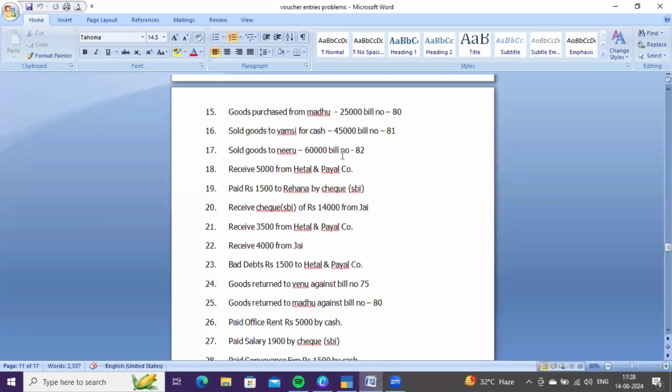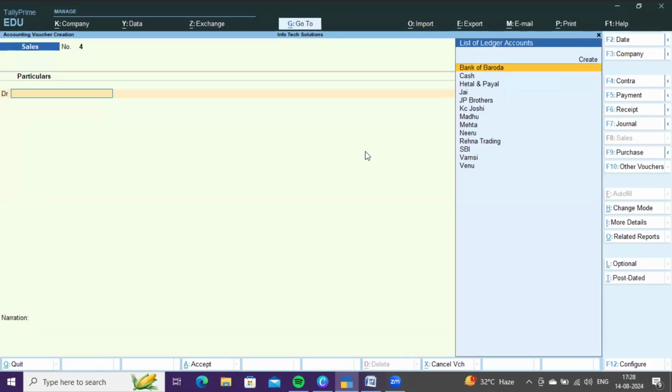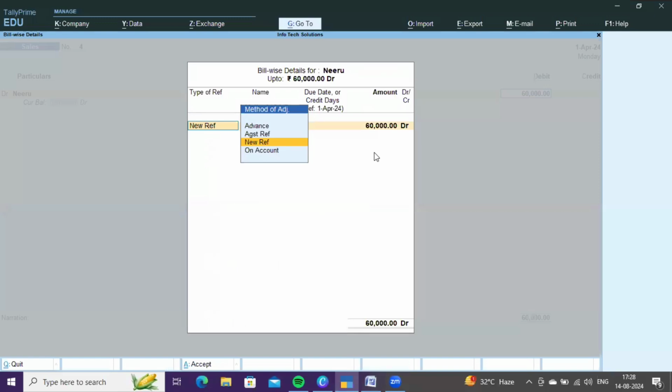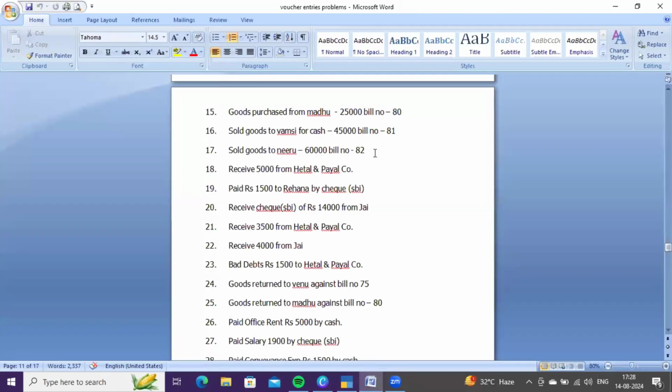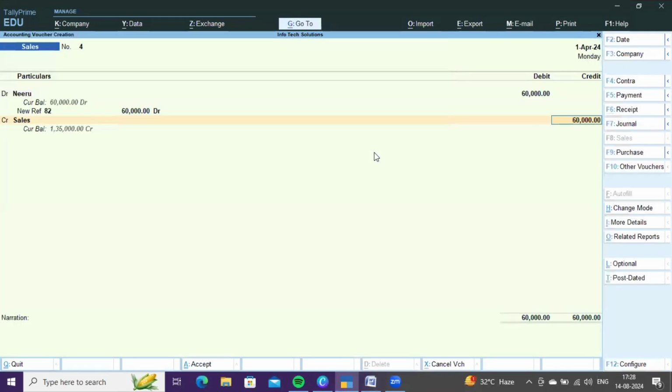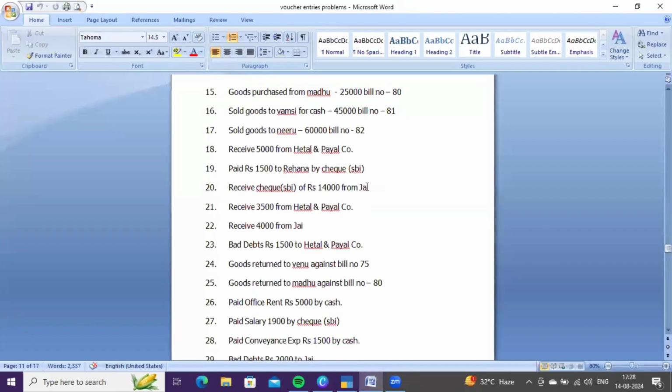Sold goods to Neeru, 60,000, and the bill number is 82. So here you are selling goods to Neeru and no amount has been received from Neeru. So it is a credit transaction. Now you need to debit Neeru account because Neeru is in the position of paying 60,000. Here new reference, bill number 82, right? Yes, 82. And you need to credit sales account as you are selling goods.